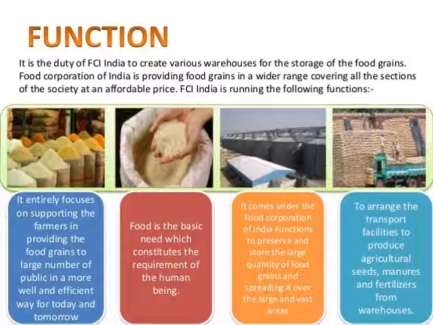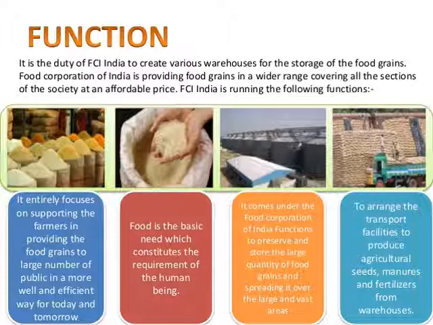And the last function that we see is to arrange the transport facilities. You have to provide transport facilities so that agricultural seeds, manures and fertilizers can be sent to and brought from warehouses. So a lot of transport and communication facilities are also needed, which FCI is also providing. So these are the four important functions of FCI.